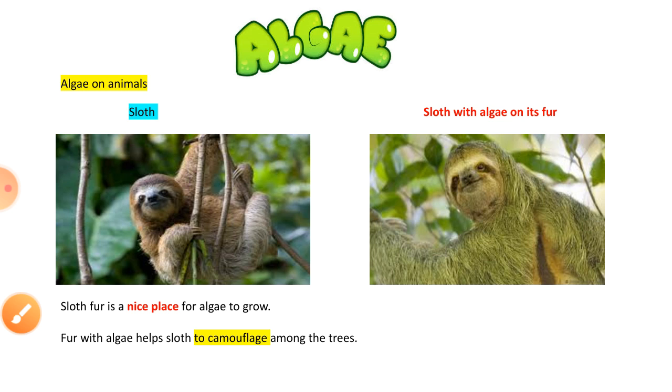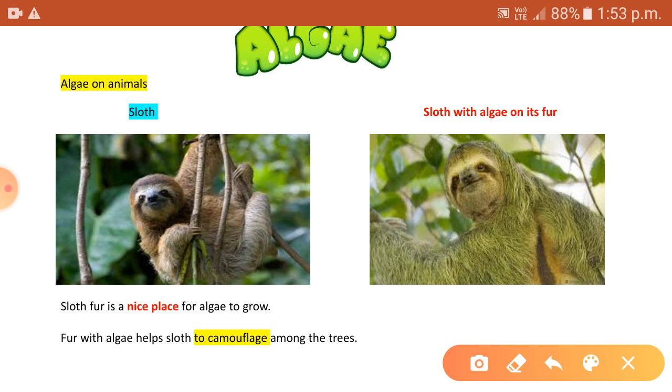Algae can also grow on animals. For example, this is a sloth. You can see the image of a sloth here. Sloths are the slowest mammals on earth. These lazy creatures will cover only 2 meters every minute and sleep for 20 hours a day. Because of this kind of lazy lifestyle, algae can easily grow on their fur.